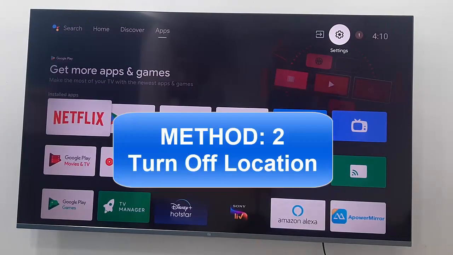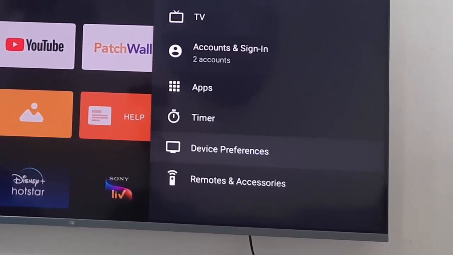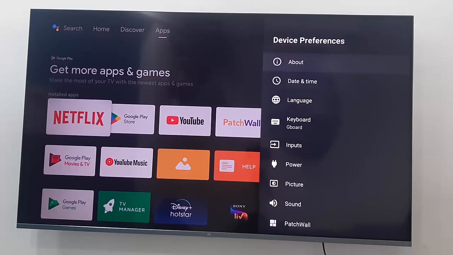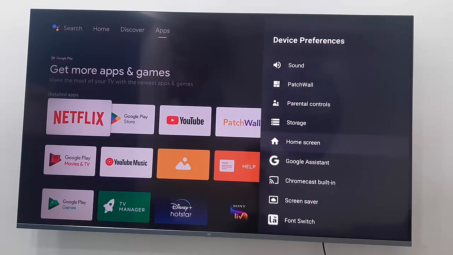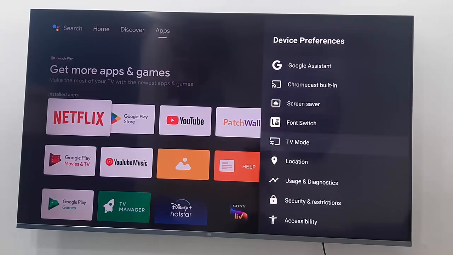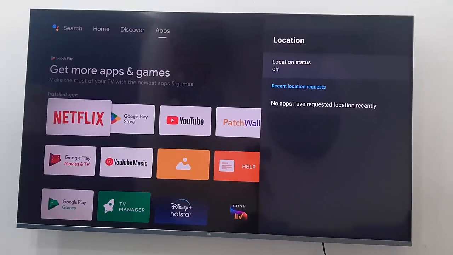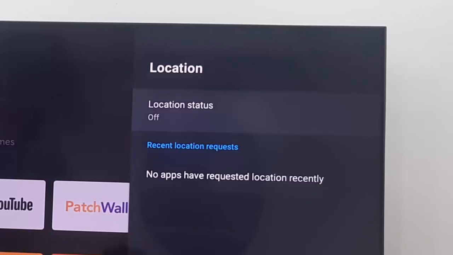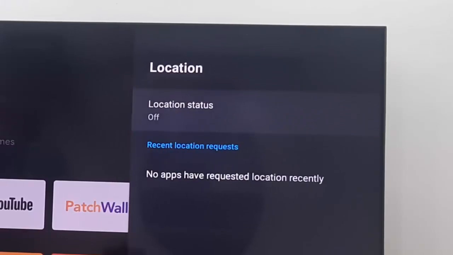The method number 2, turn off location. Open the settings, open the device preferences and go down. Open the location and simply select the location status and select off. Select off and go back.